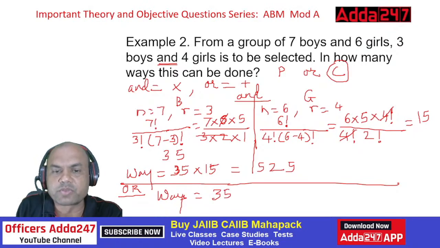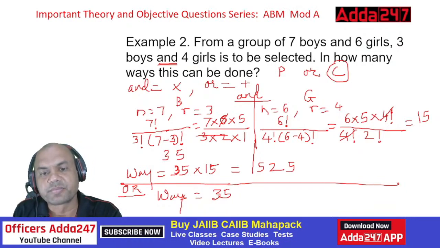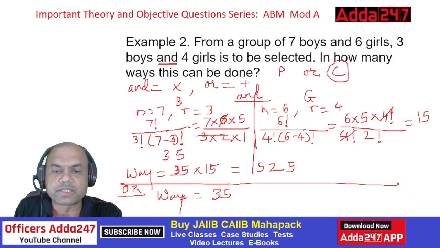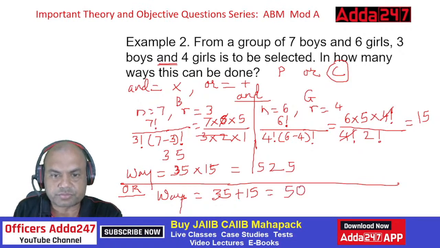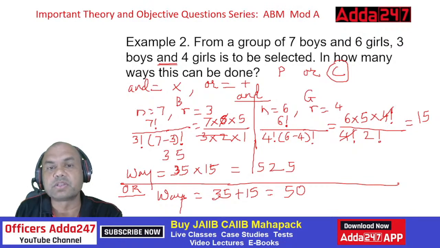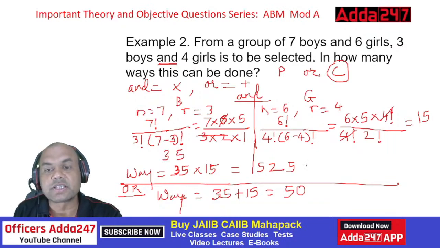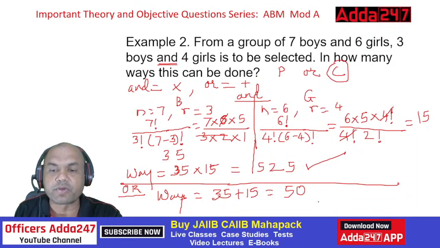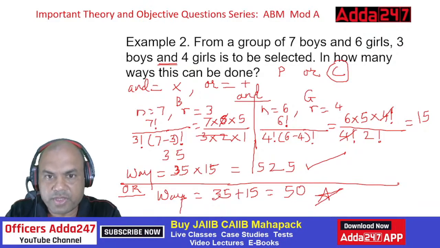35. See here, these numbers won't change. This 35 boys number will be the same, this nCr. Then similarly, girls nCr will be the same. So what we have to do? We only have to add this 35 plus 15, right? Because "or", so it is 50. So in 50 ways, I can select 3 boys or 4 girls. And when I say "and", 3 boys and 4 girls, it is 525 ways. So this is the answer for the required problem, and this is the answer if "or" is asked in the exam. Okay, got it everyone?